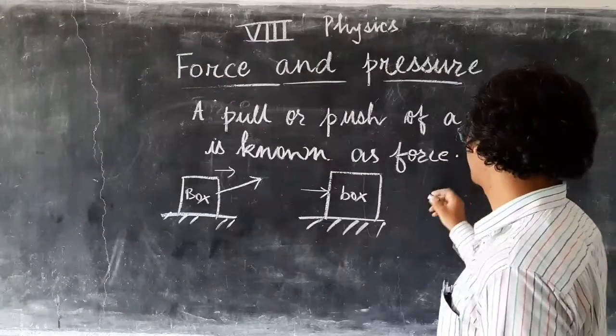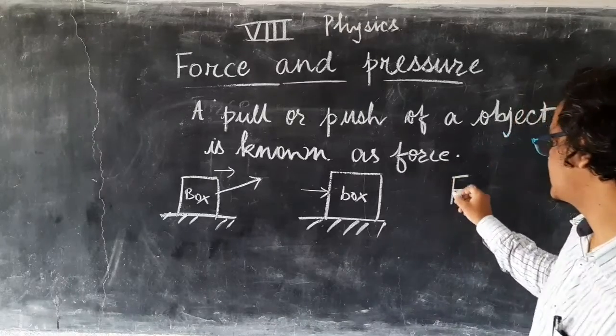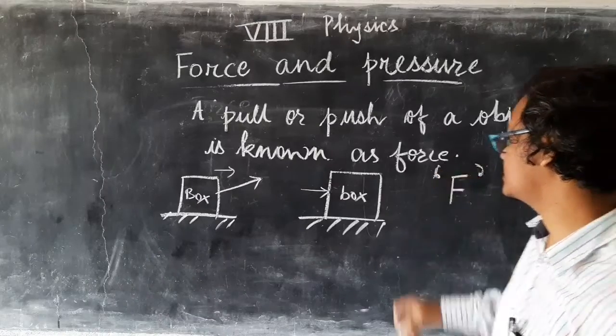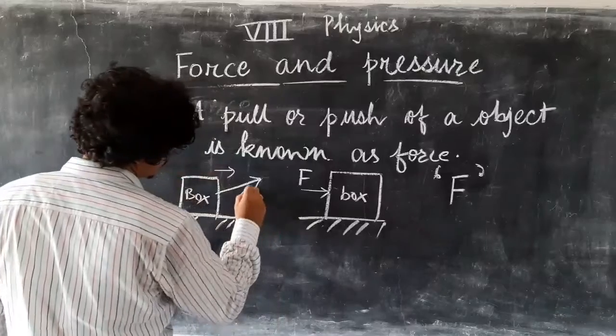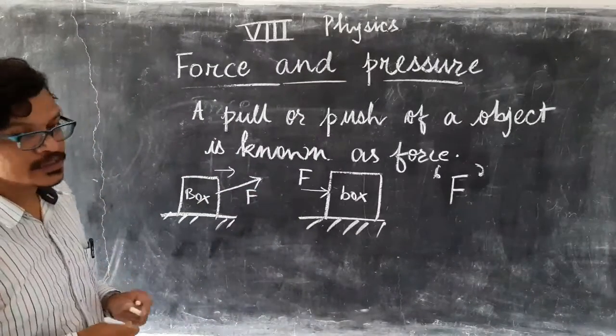So force is denoted by F. This is the way we denote force. Here is the force, here is the force. What is the unit of force?